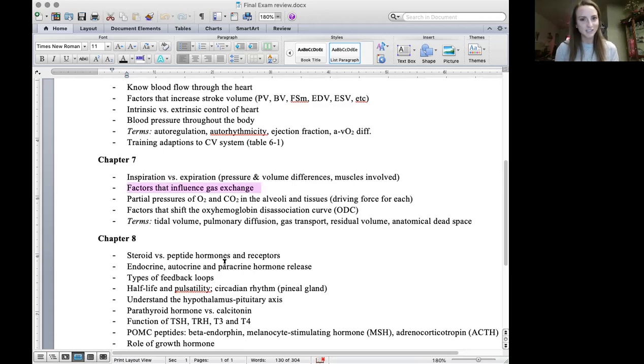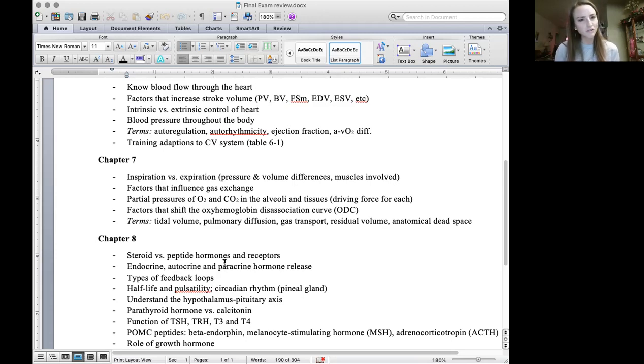Factors that influence gas exchange or gas diffusion. This is how easily oxygen and CO2 are able to cross a membrane. So what factors influence that? In the lungs, we know the surface area of the alveoli is tremendous, and all those alveoli are wrapped in capillaries. Also knowing the thinness of the respiratory membrane, it's really small and it's permeable, so those gases can easily diffuse across. And then lastly is the driving pressure, the driving force.